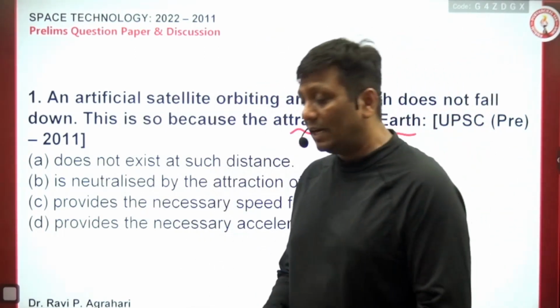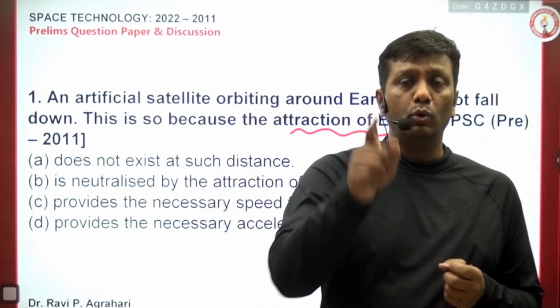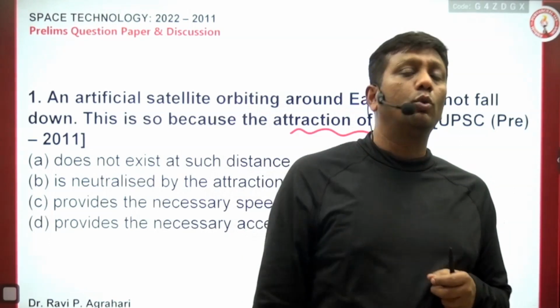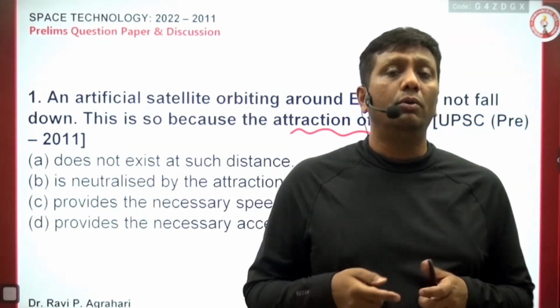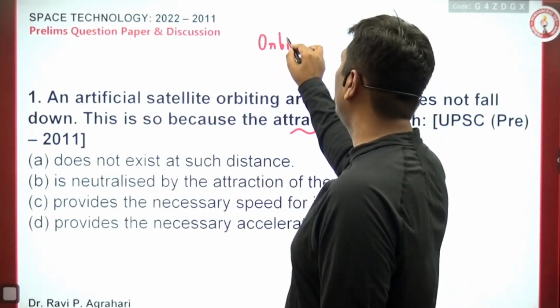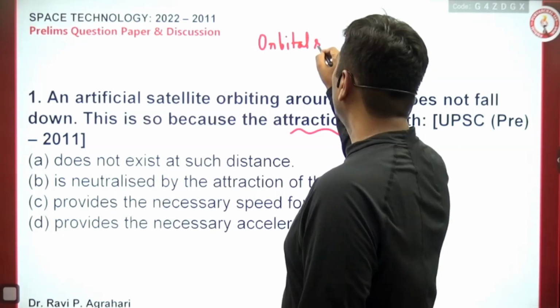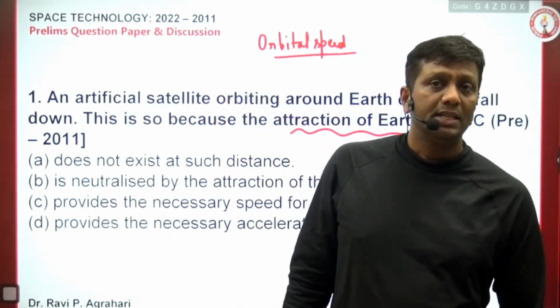Even in the static discussion in face-to-face classroom discussion, I used a ball and threw it. When I threw the ball at different speeds, you know very well guys, the ball stays in that same place, it is not going to fall down. So the reason is a certain orbital speed. A certain orbital speed is required, and that's why the satellite does not fall down onto the surface of Earth.